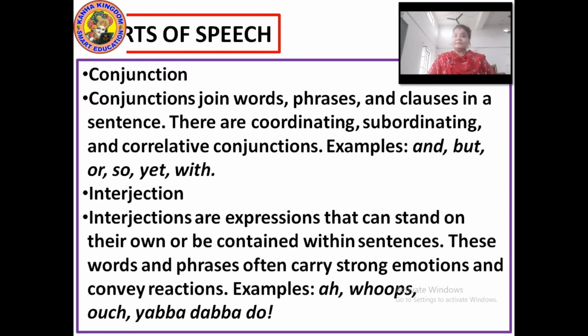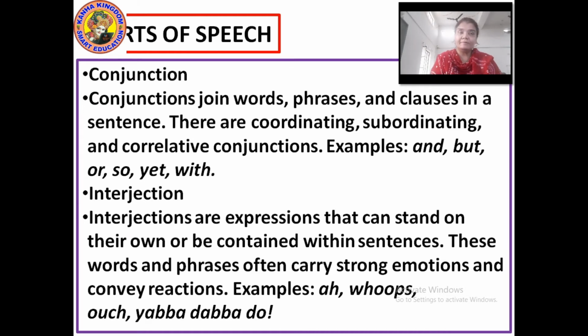Knowing about the conjunctions, what are conjunctions? Conjunctions are words that connect or link phrases, sentences, clauses or words together.